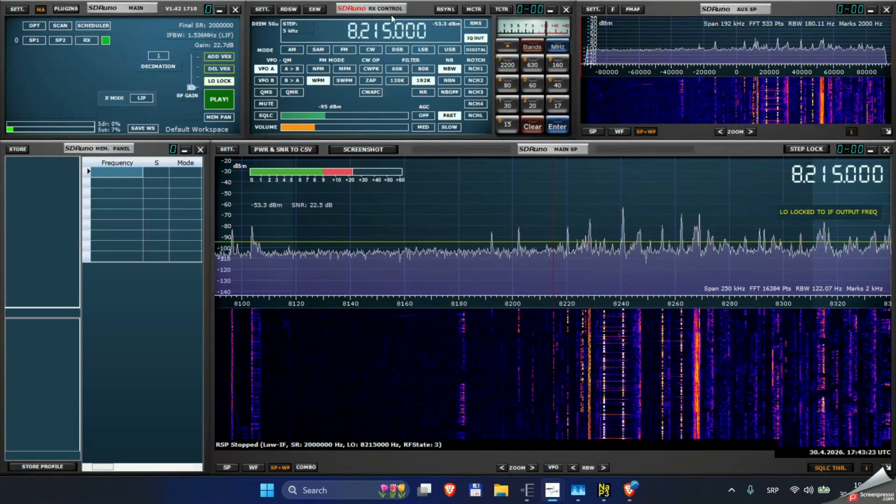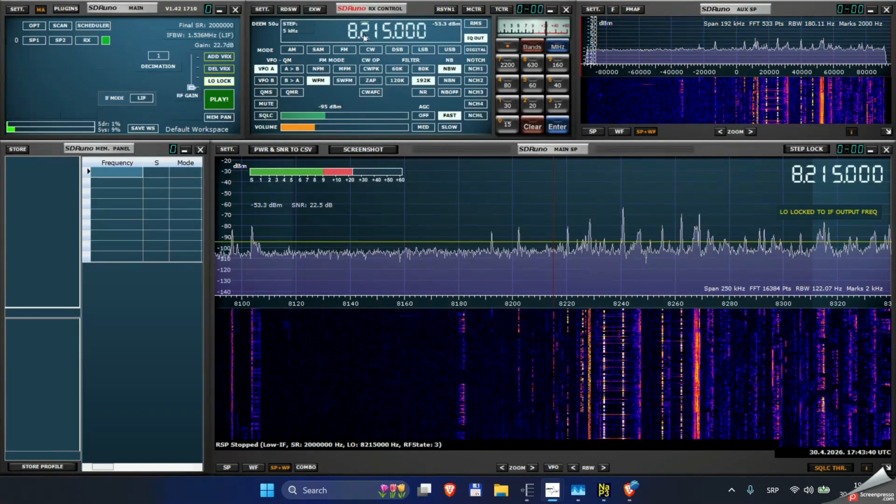I'm using SDRPlay and the RSP1 receiver. SDRPlay, I will not go through setting of the software, only brief information.